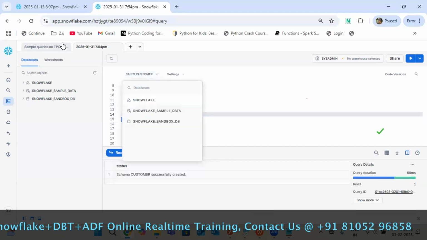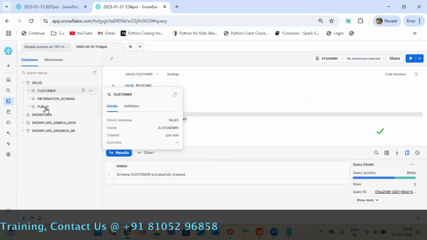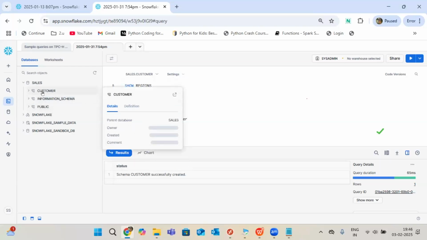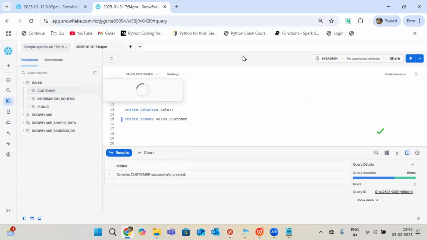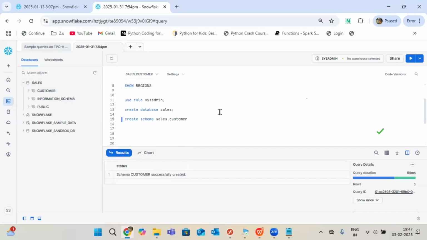If you want, you can see it here. By default, you will get a public schema, which we did not create. The information schema is there to manage the metadata of this particular sales database. So customer is my customized schema, in my customized database. Now the database is ready, and the schema is ready.